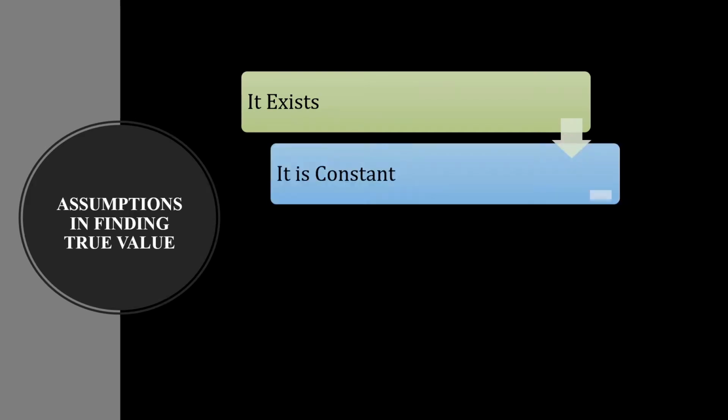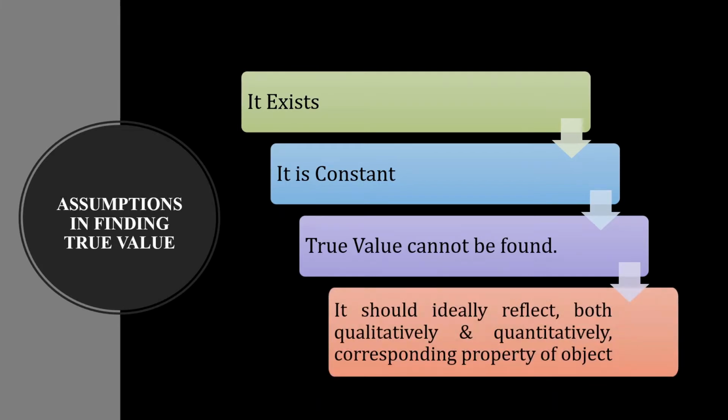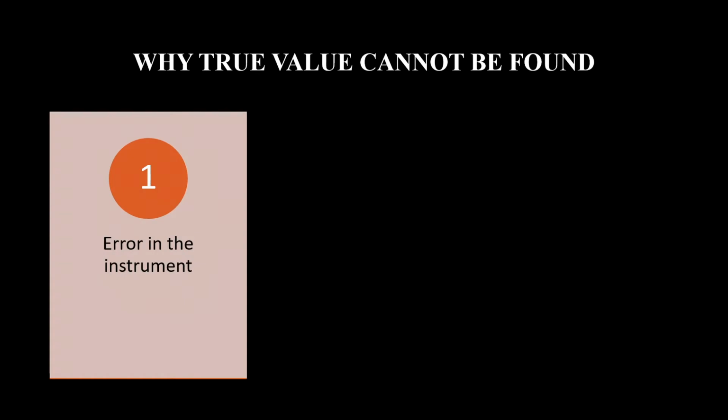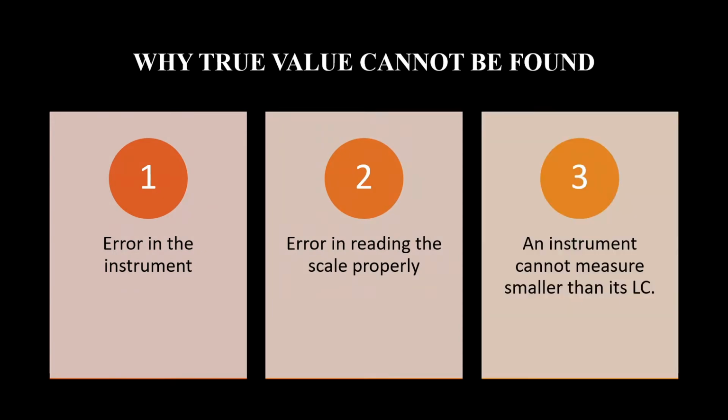Assumptions in finding true value. It exists, it is constant, and true value cannot be found, and it should ideally reflect both qualitatively and quantitatively the corresponding property of the object. So why can true value not be found? Once again, there is error in the instrument that we are going to use, and there is error in reading the scale properly, and the last one, an instrument cannot measure smaller than its least count.